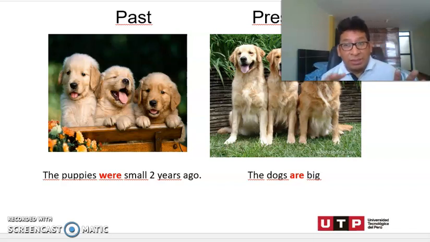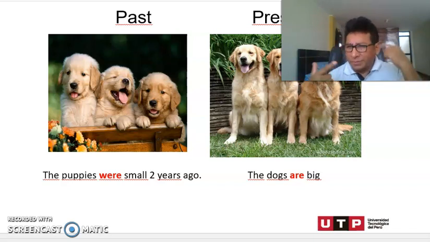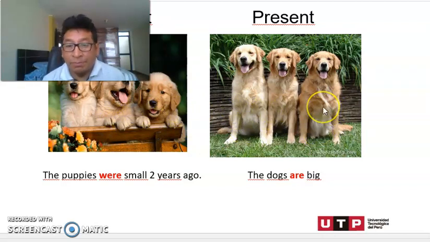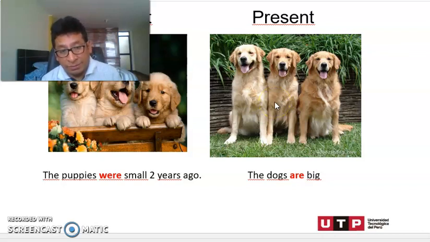Okay, so all these sentences are talking about the past. But we are using, look at here. We have an example to understand this better. You can see here two pictures, right? Two different pictures. Both pictures are about dogs. By the way, dogs are my favorite pets. I love dogs.